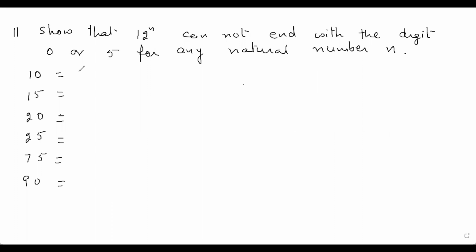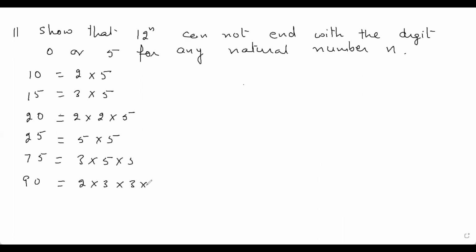10 can be written as 2 into 5. 15 can be written as 3 into 5. 20 can be written as 2 into 2 into 5. 25 can be written as 5 into 5. 75 can be written as 3 into 5 into 5. 90 can be written as 2 into 3 into 3 into 5.